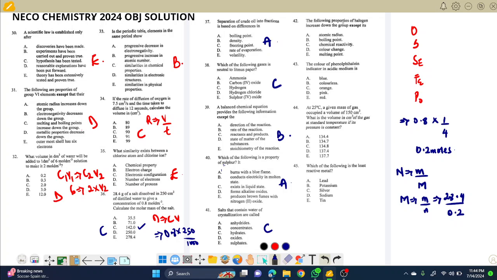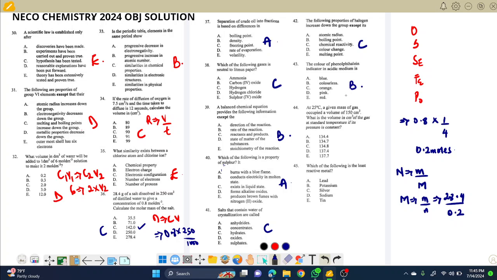For question 42, the following properties of halogens increase down the group except dash. Now, atomic radius increases down the group. We talked about that. Boiling point increases down the group, yeah. But one thing about halogens is they have kind of anomalous behavior when it comes to reactivity. For example, fluorine is more reactive than chlorine. Do you understand? So it does not obey. So you go for C for 42. Moving on, the color of phenolphthalein, I think this is very simple. Phenolphthalein in acid is colorless. Go for the option.